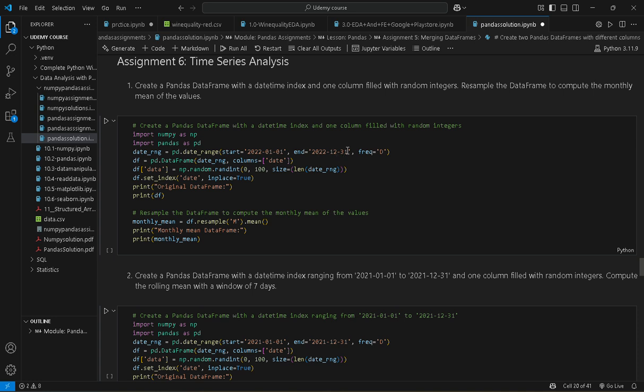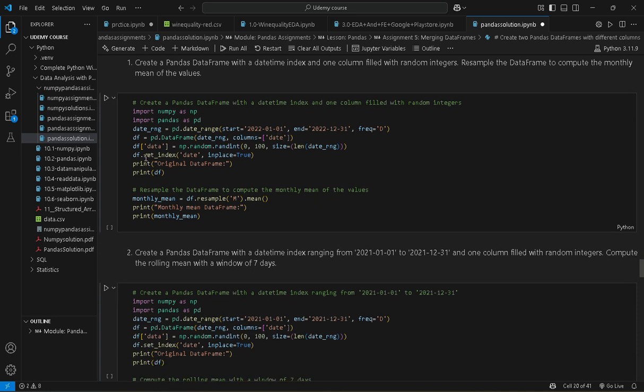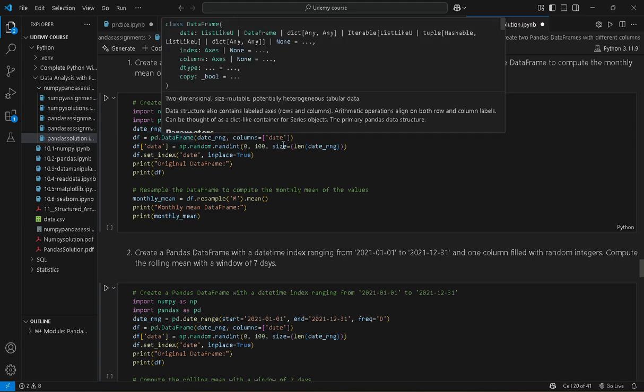This is our one year of data with frequency D, which indicates daily. Then df equals pd.DataFrame, with the date range as the data column. We put random integers between 0 to 100, of the size of the date range.